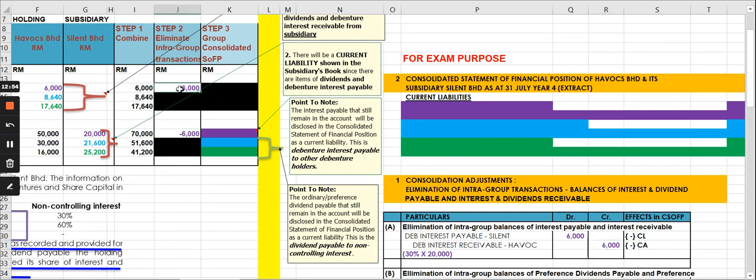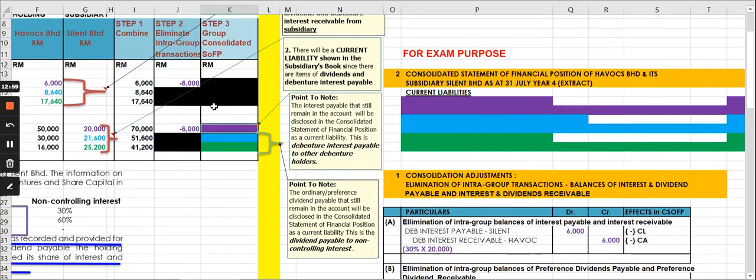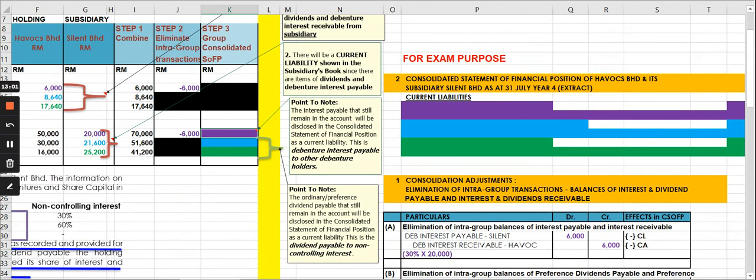This is what you credit. So at the end, what you would have in the consolidated statement of financial position will be 64,000, which is 70,000, the total, minus the elimination of the intra-group transaction of 6,000. And this 64,000 contains the one of parent and the one payable to the other debenture holder.